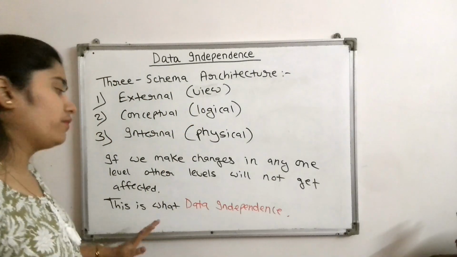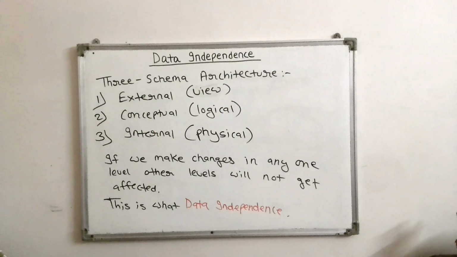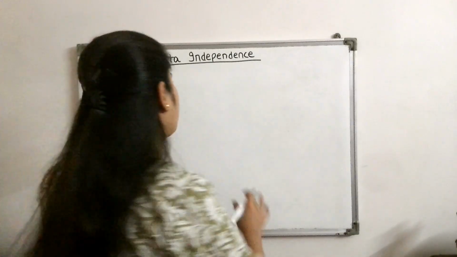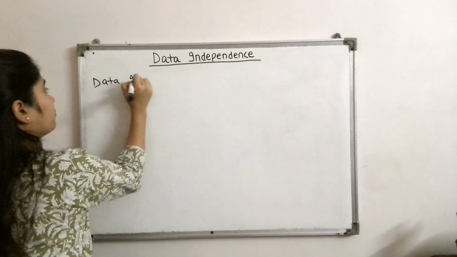Let's see the actual definition of data independence, if you want to write it down or take a screenshot.